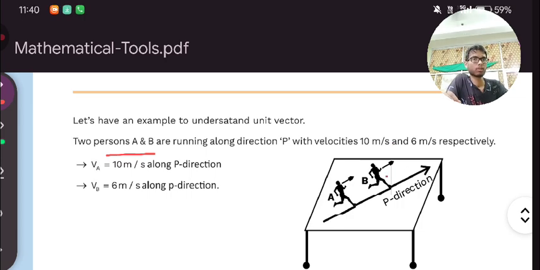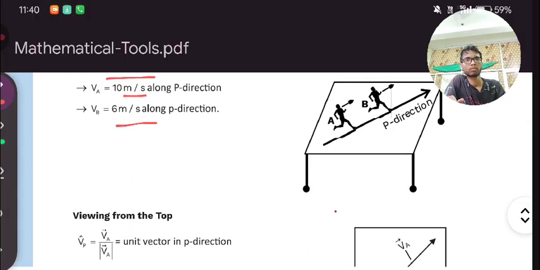So first, A is running with 10 meter per second, and the second is running with 6 meter per second. Both are running in the same direction.